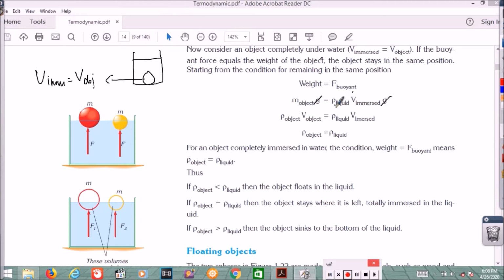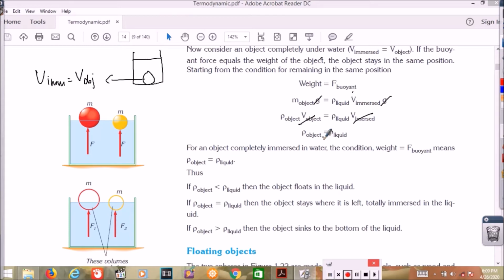F buoyant is rho V g, rho of liquid, volume immersed, and g, so we can cancel the g directly. Mass of object is equal to rho object times V object, which equals rho liquid times V immersed. In these conditions, if volume immersed equals volume object, we can cancel directly, and then rho object equals rho liquid.